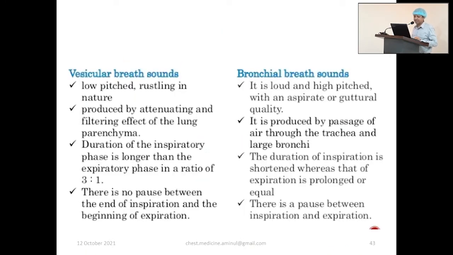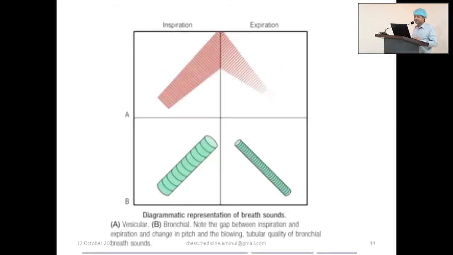Vesicular and bronchial. The vesicular breath sound, this is vesicular and this is bronchial. Actually, normally the sound we get in the trachea is bronchial breath sound. And our breath sound is generated at the larynx and trachea.